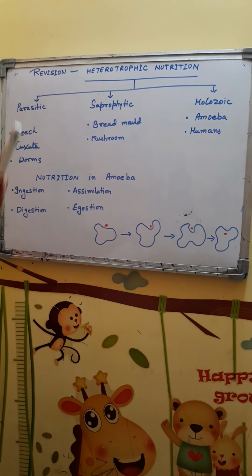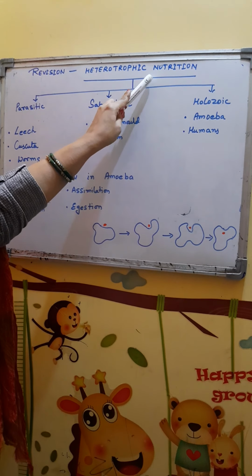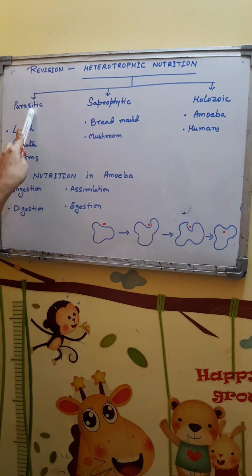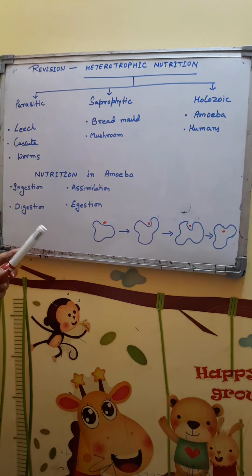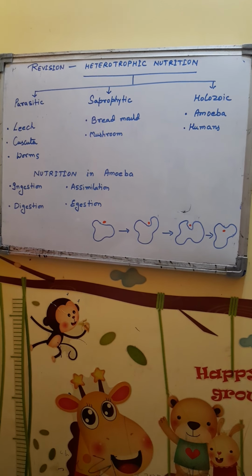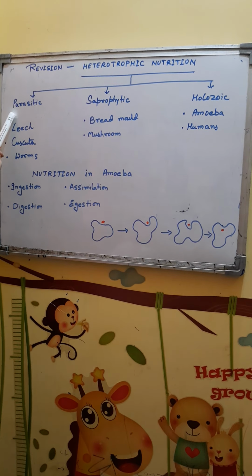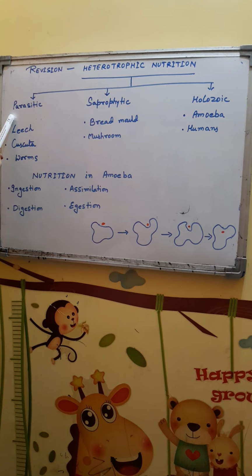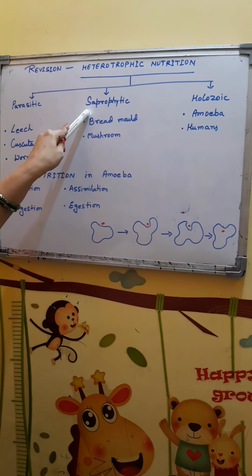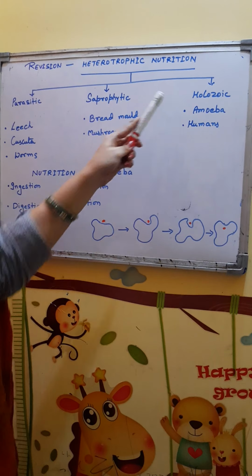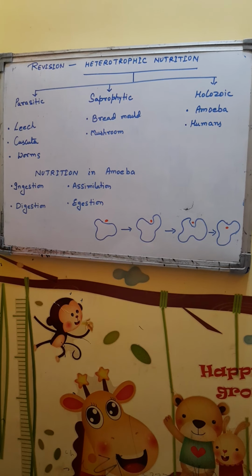Now, let's discuss the types of heterotrophic nutrition. There are basically three types of heterotrophic nutrition: the parasitic type of nutrition, the saprophytic type of nutrition, and the holozoic type of nutrition.